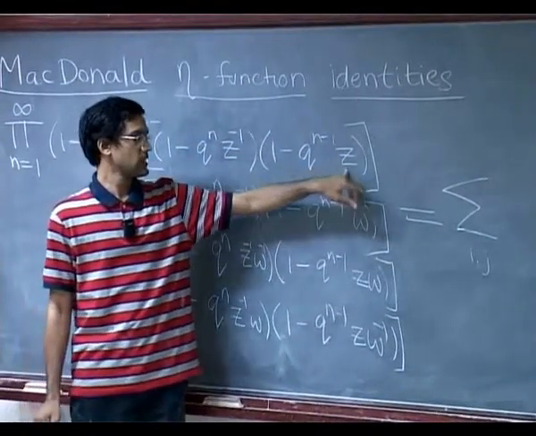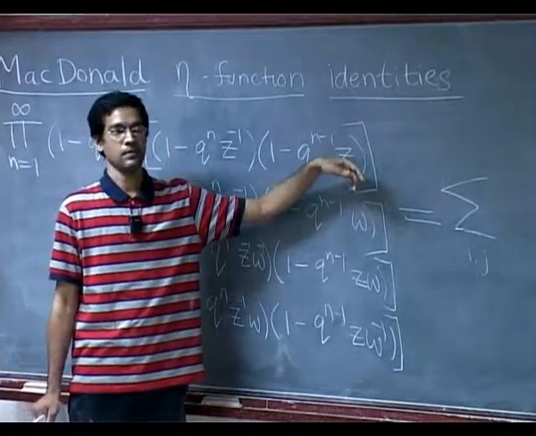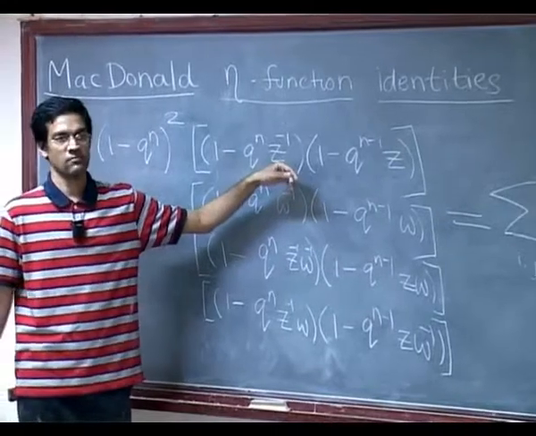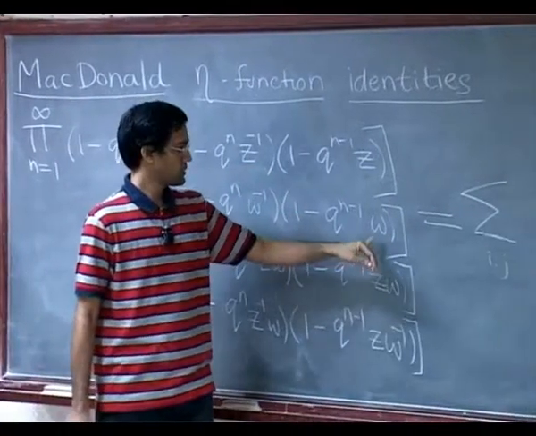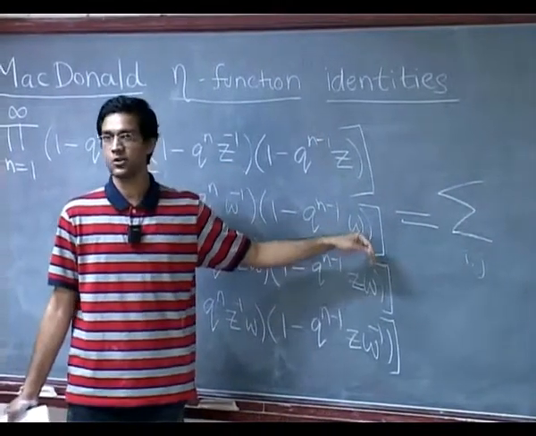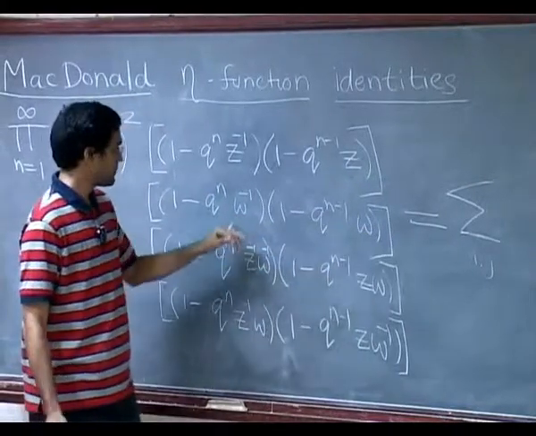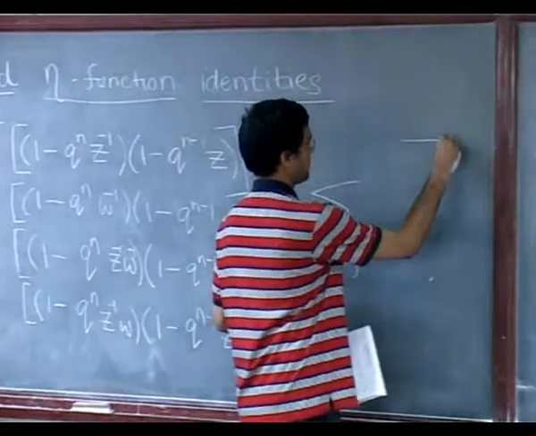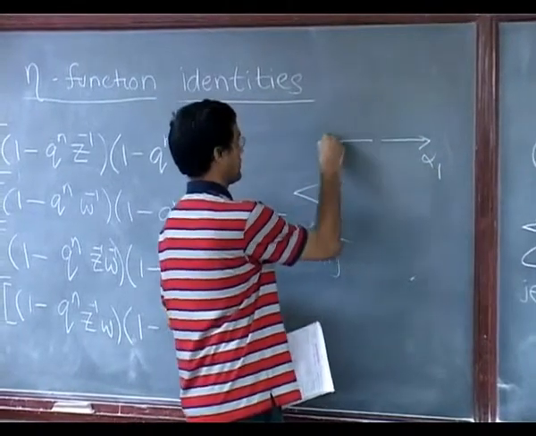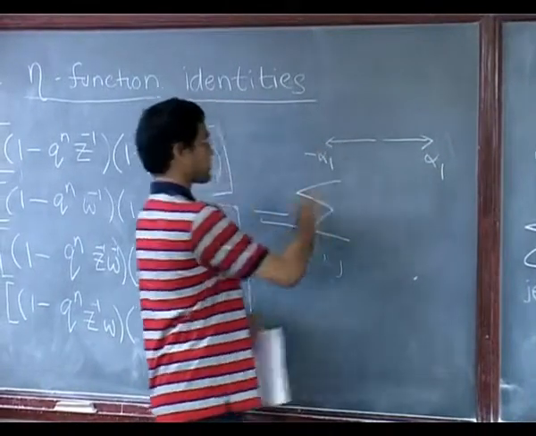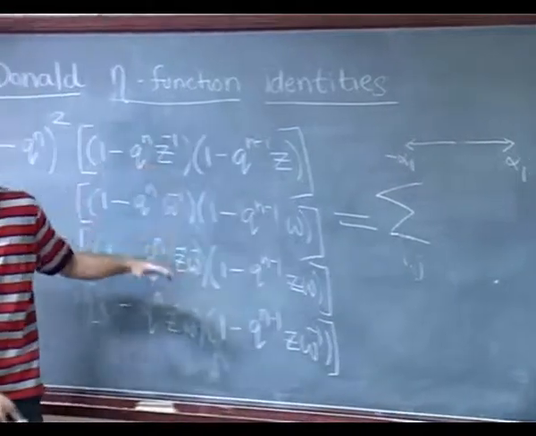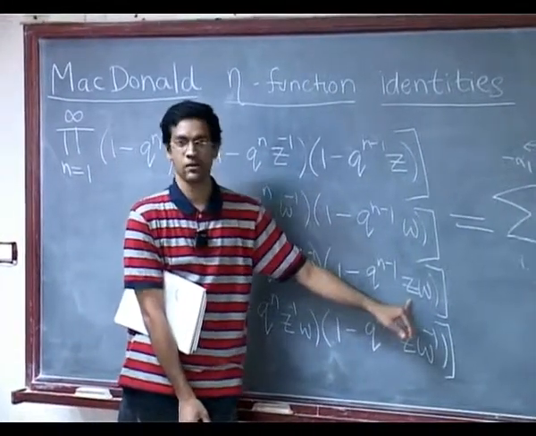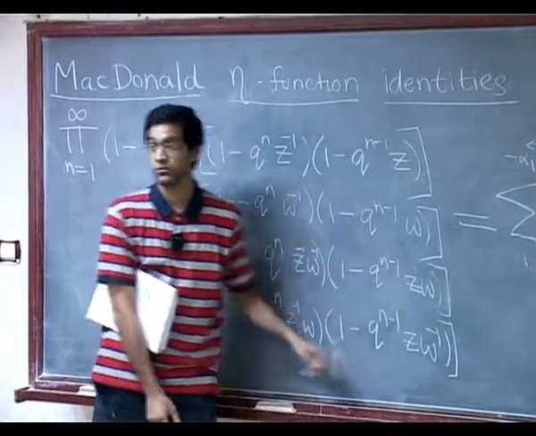So if Z is e to the alpha 1, for example, Z inverse would be e to the minus alpha 1, right? If W is a new independent variable, let's call it e to the alpha 2, this is e to the minus alpha 2. Okay, so there's alpha 1, this is minus alpha 1. Now there's a second dimension alpha 2, this is minus alpha 2. Now this is alpha 1 plus alpha 2, and that's alpha 1 minus alpha 2, together with their negatives.